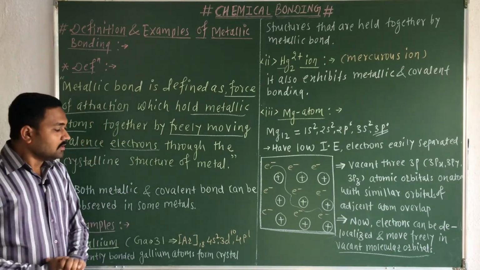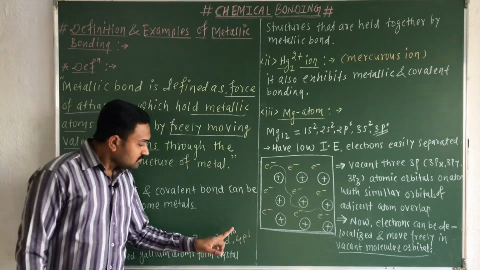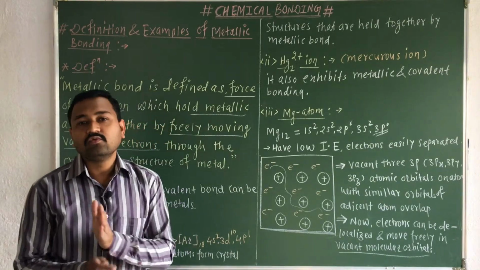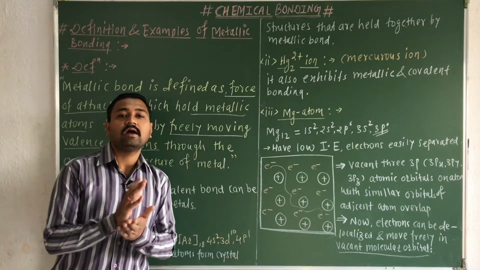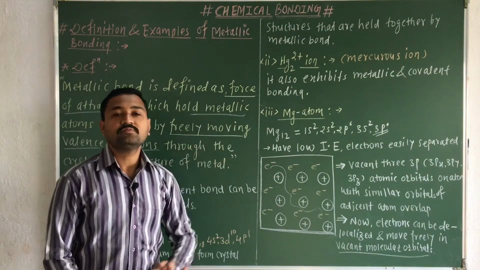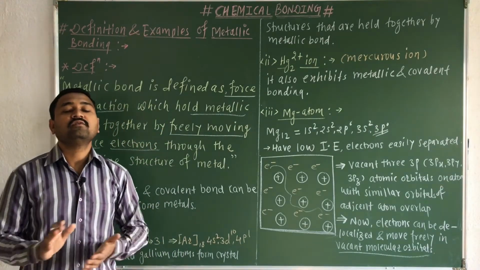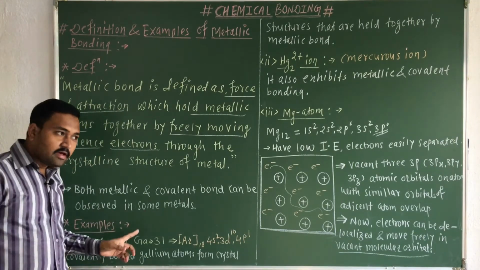Now remember, the vacant p atomic orbitals will overlap with the vacant atomic orbitals of another gallium atom and form molecular orbitals, as we have studied in the case of magnesium metal, and hence these electrons can move freely throughout the crystalline structure of gallium.